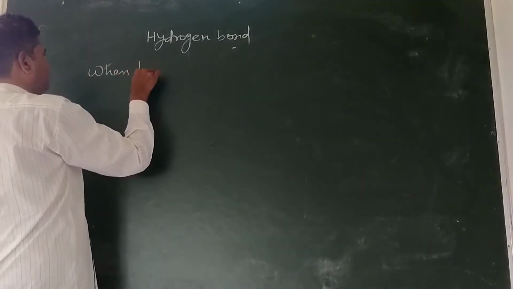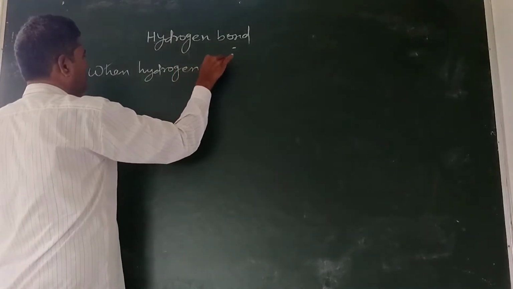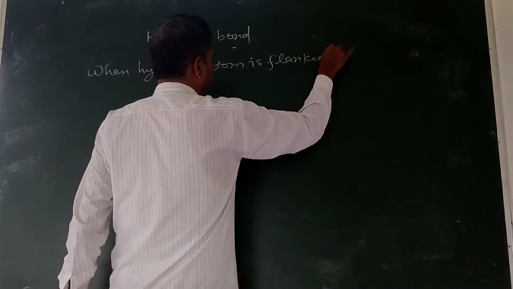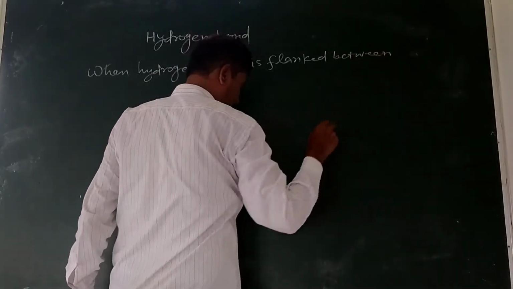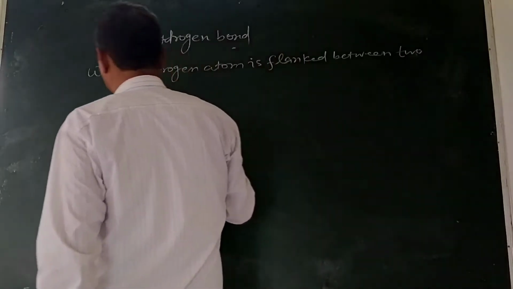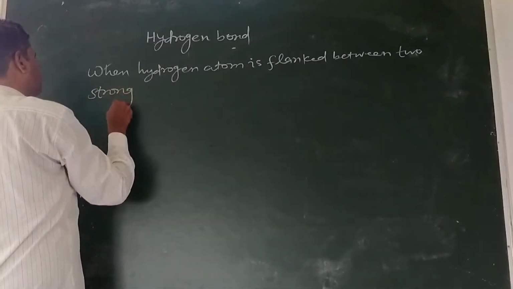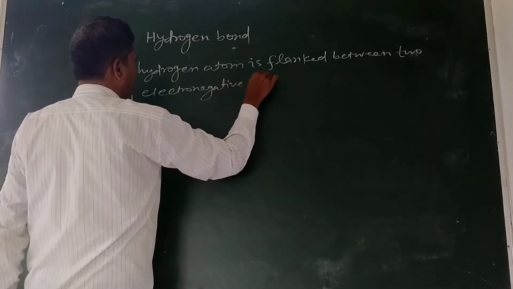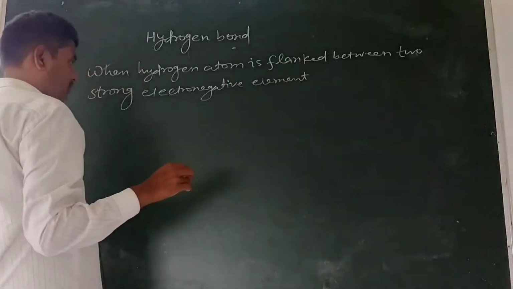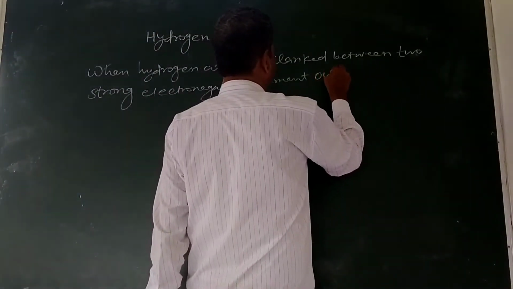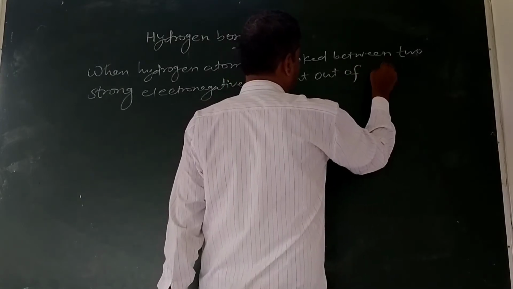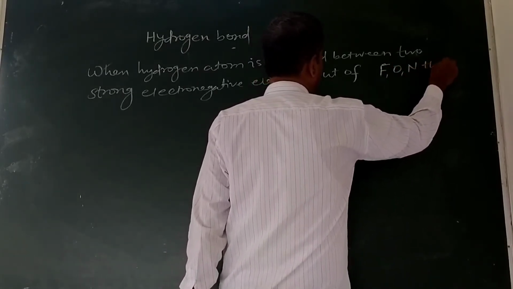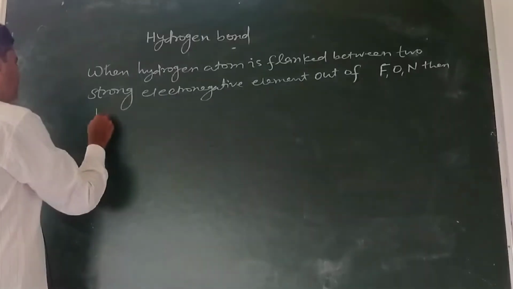When a hydrogen atom is clamped between two strongly electronegative elements, out of chlorine, oxygen, nitrogen, then a hydrogen bond is obtained.